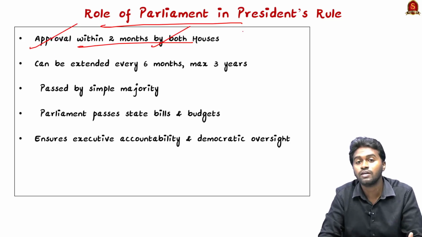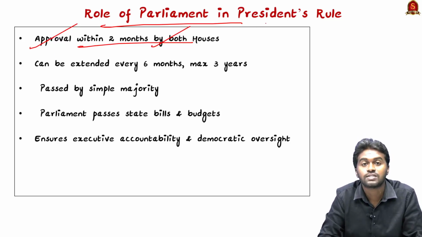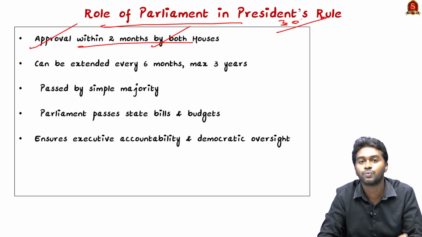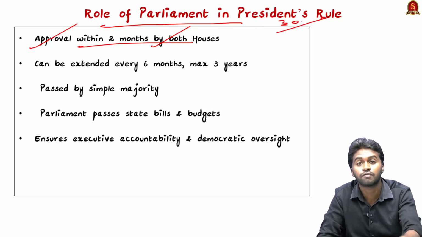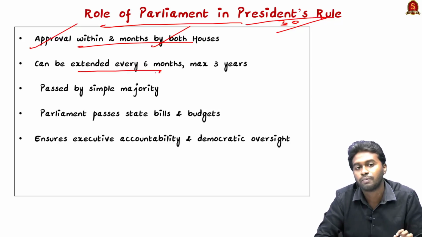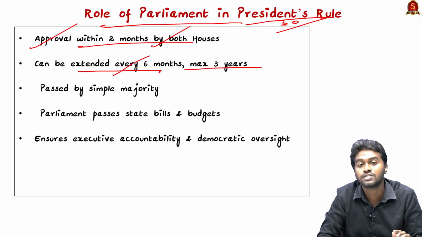Then the proclamation will survive 30 more days since the first sitting of the Lok Sabha. That means within 30 days of the first sitting, the Lok Sabha has to approve the President's Rule in the state. And coming to the extension of the President's Rule,